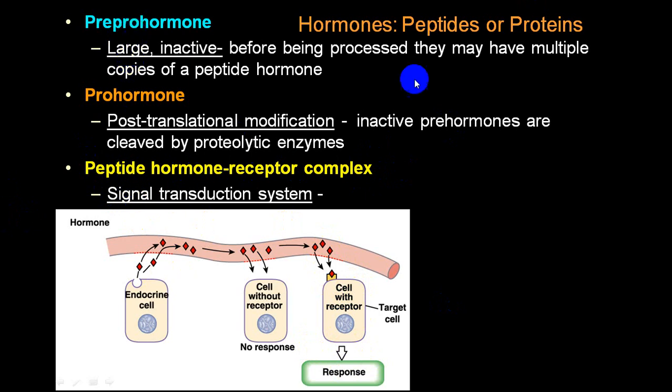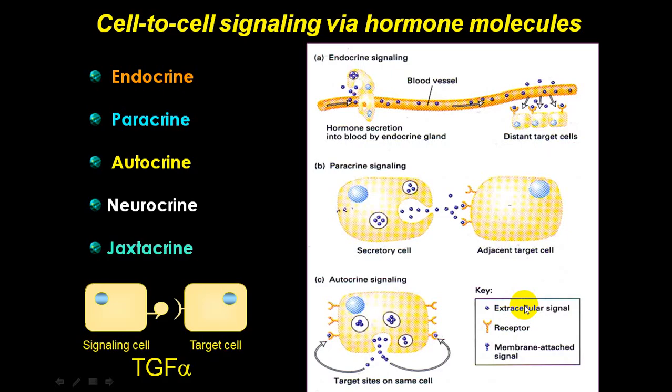You usually see this in peptide or protein hormones.